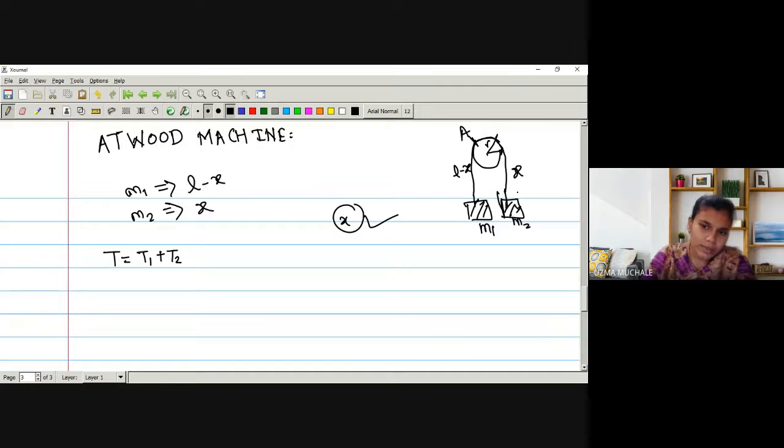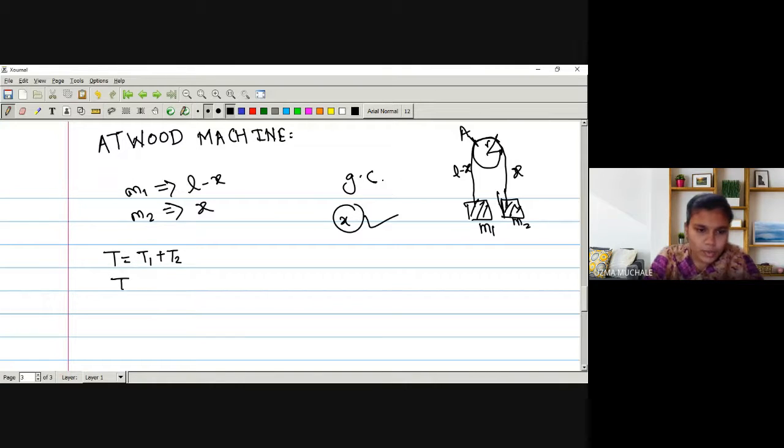If you know the value of X, you can find out L minus X, because L is a fixed length. That will give you the distance of mass M1 and M2 from A. So simply the X coordinate will work as a generalized coordinate. So only one generalized coordinate we have, right?